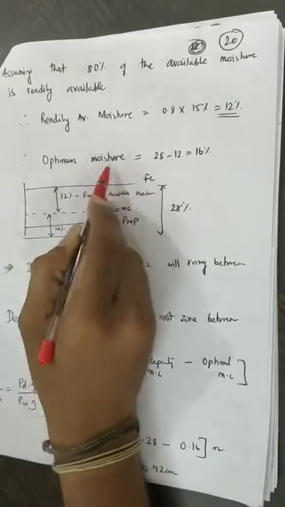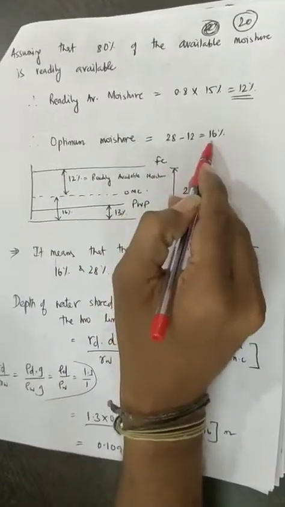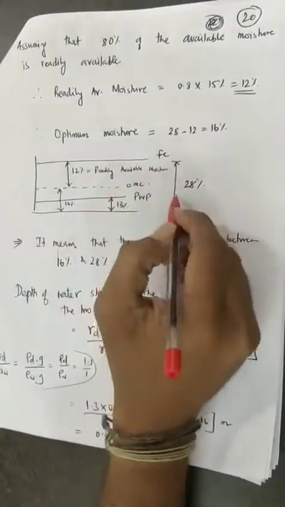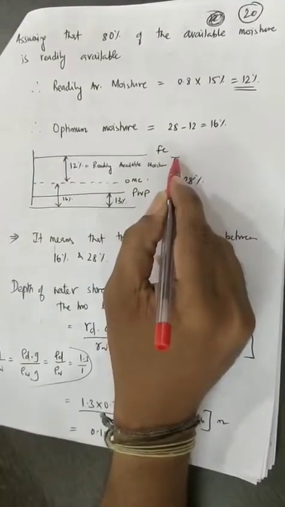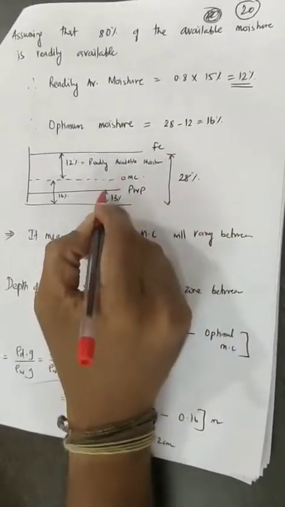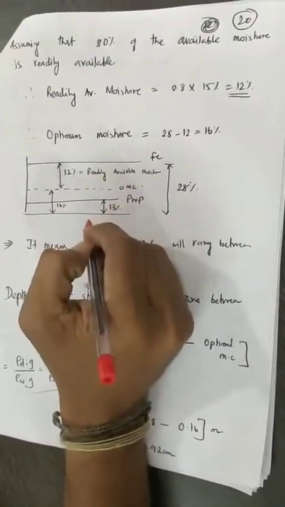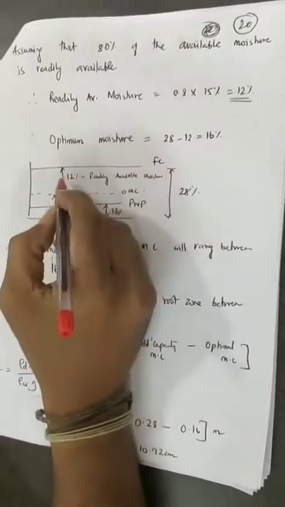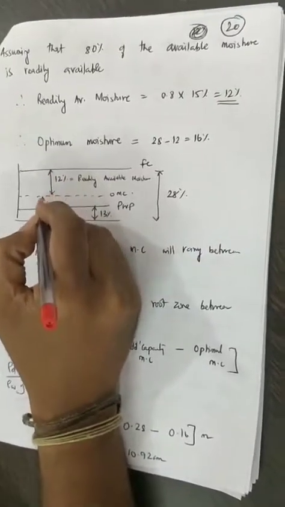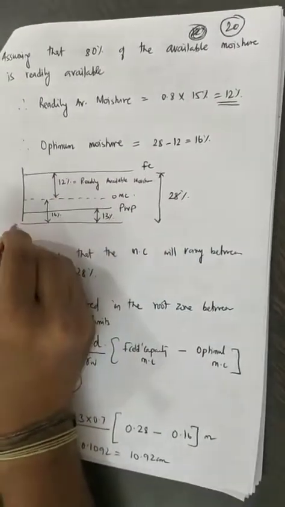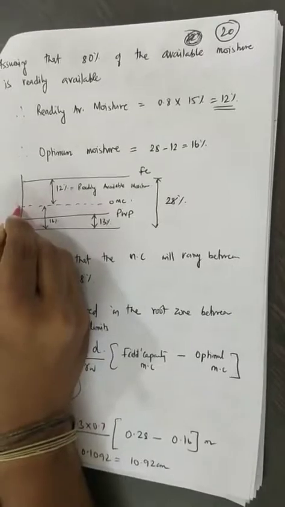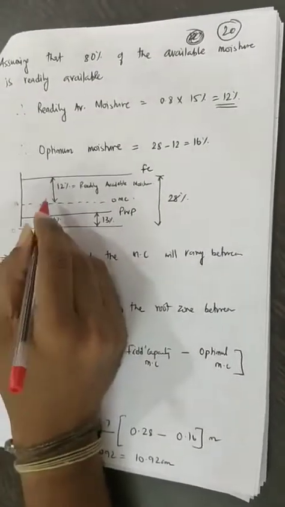Therefore the optimum moisture content is 28 minus 12, it is 16. So the field capacity is 28%, the PWP is 13, the total available moisture is 15%, and of that 15 only 12 is readily available. So obviously the optimal moisture content is 16.